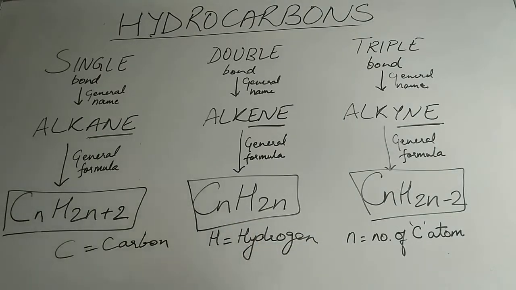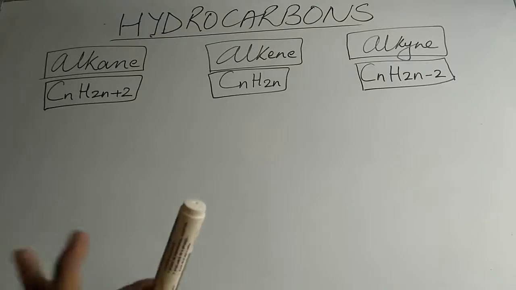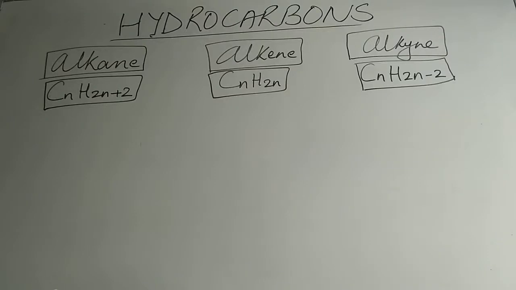Alright, let's do it with an example. This much we have already done. Hydrocarbons, depending upon the type of bonds they have, can be classified into these three categories: alkane, alkene and alkynes. These are the general names of the hydrocarbons, and written below that is the general formula for the three types of hydrocarbons. Now let's discuss it one by one. Alright, right now I told you C is for carbon, H is for hydrogen and n is for the number of carbon atoms. So we are going to now derive the formula of these three hydrocarbons.